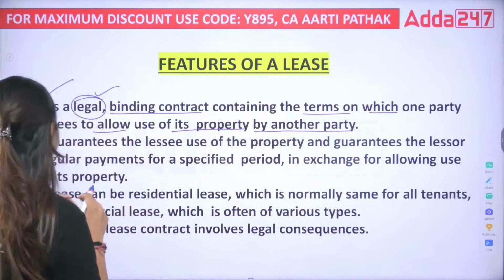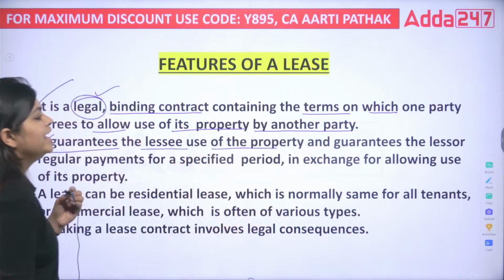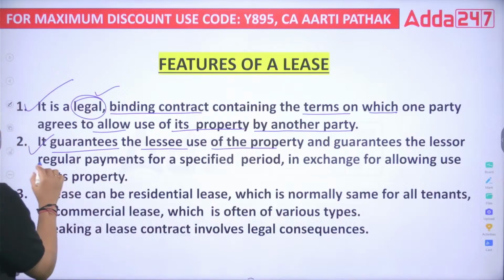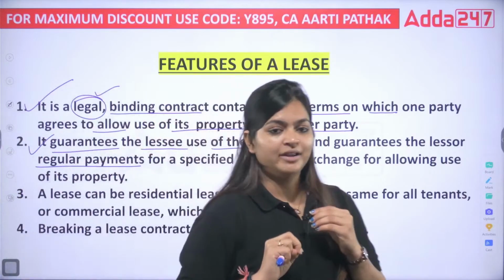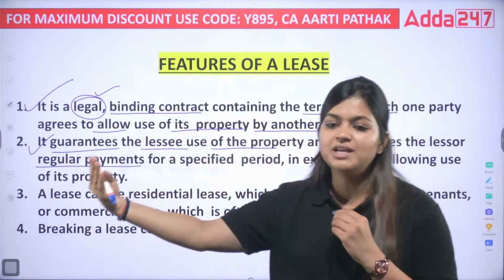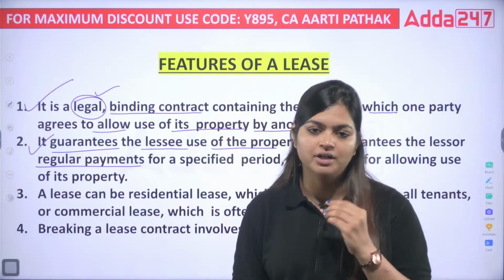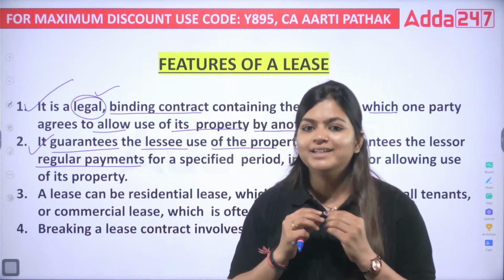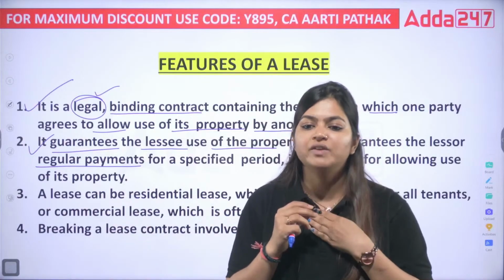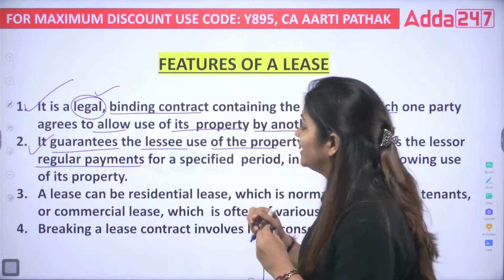Okay, now next. It guarantees the lessee use of the property and guarantees the lessor regular payments. So here two things are happening. First, Mr. Amitabh will get every month 10,000 rupees as that rental income, lease rentals. On the other hand, every month I am receiving the right to use that property. Correct? So that is the second thing.